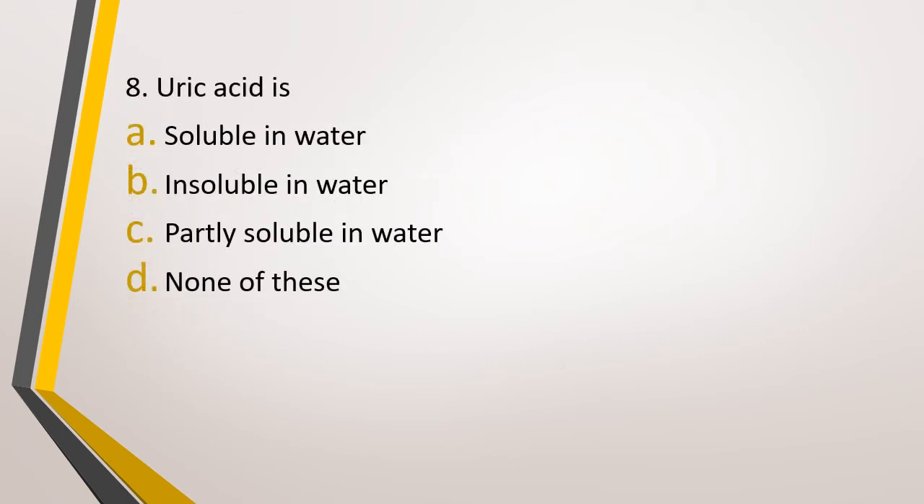Question number 8. Uric acid is option A, soluble in water, option B, insoluble in water, option C, partly soluble in water, or option D, none of these. Uric acid is. Correct answer is option B, it is insoluble in water.